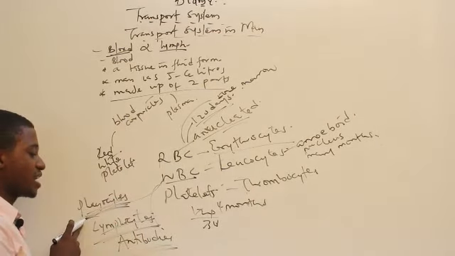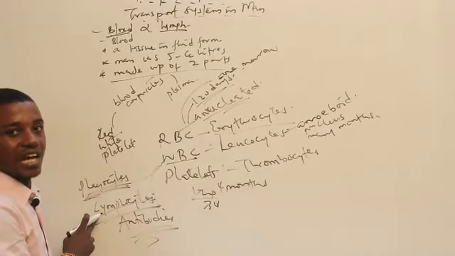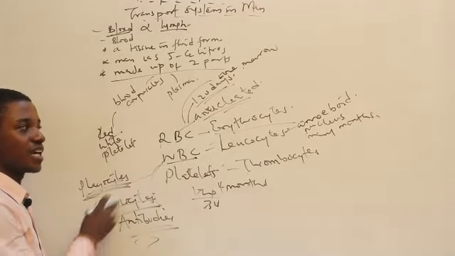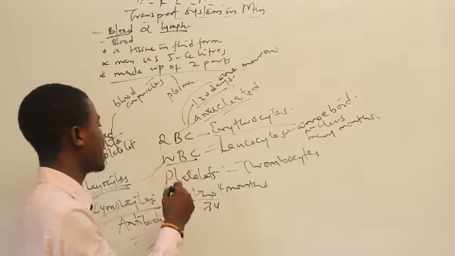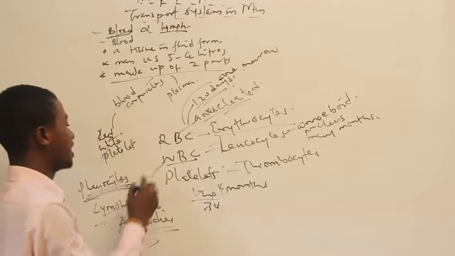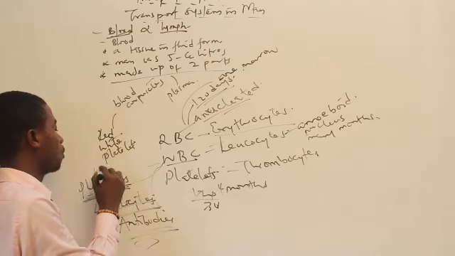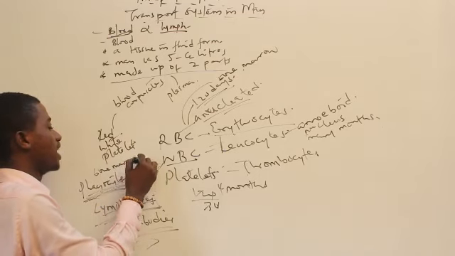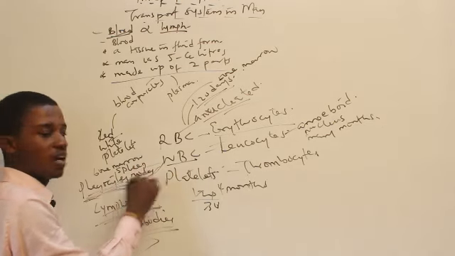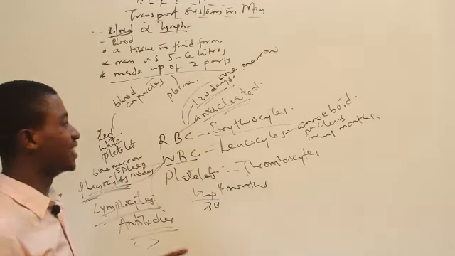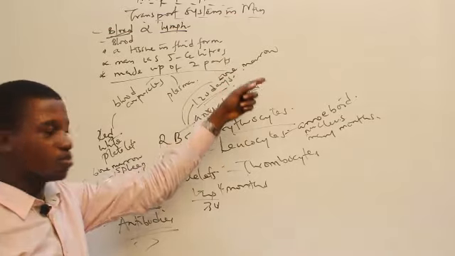So we have the phagocyte and we have the lymphocyte. Don't forget, the phagocyte and the lymphocyte, they are amoeboid in shape. They have nucleus. They live for many months. And lastly, where are they produced? They are produced in the bone marrow, in the spleen and in the nodes as well. The red blood cell is only produced in the bone marrow.